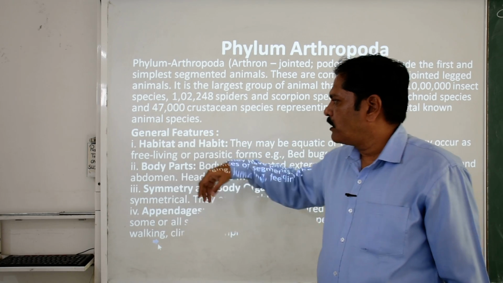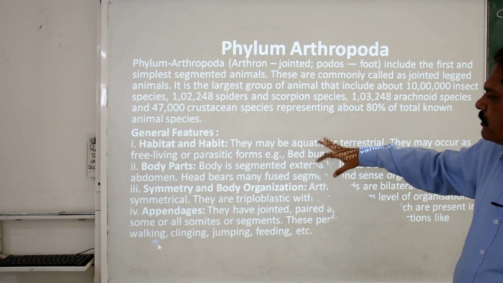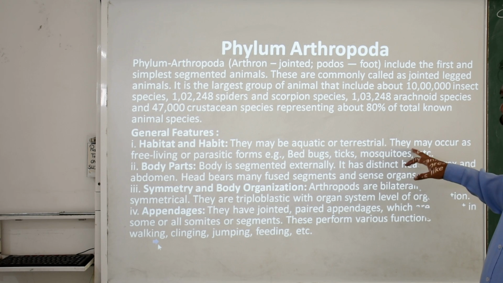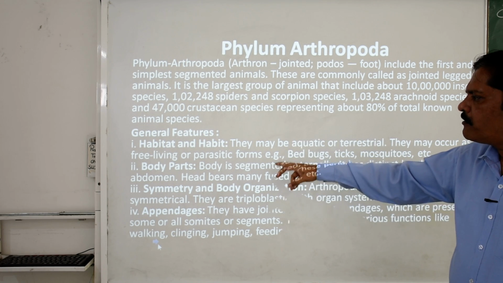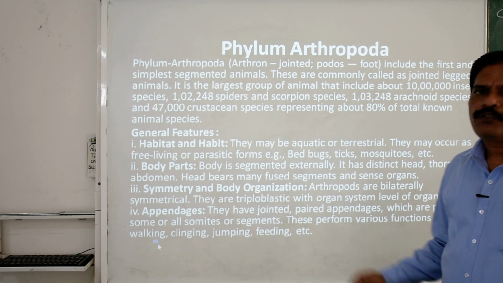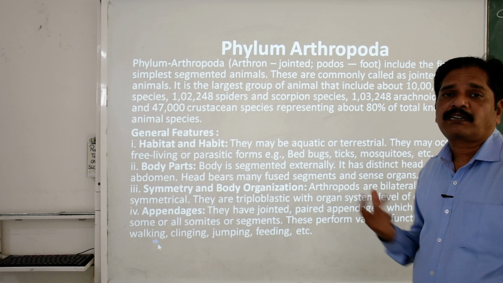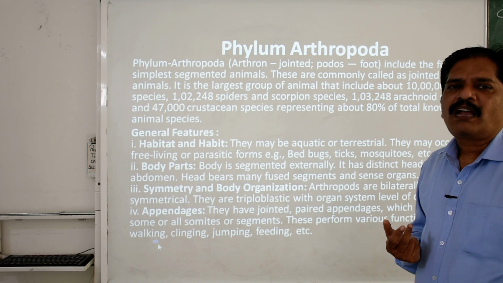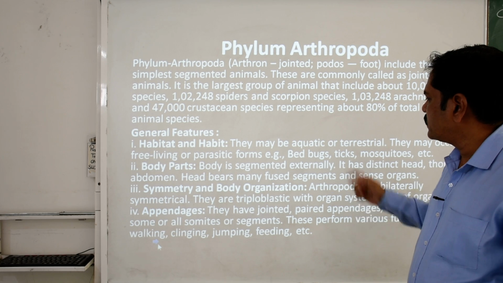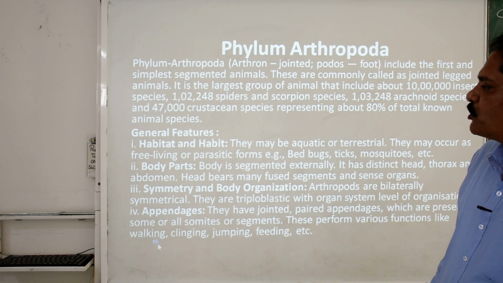Now when we talk about the general features, the first is habitat. They may be aquatic or terrestrial, even aerial too. They may occur as free living or parasitic forms, like bed bugs, ticks, mosquitoes. You know that these are the main vectors of disease. Bed bugs are basically sanguivores, parasitic in nature. Ticks are also parasites in nature.